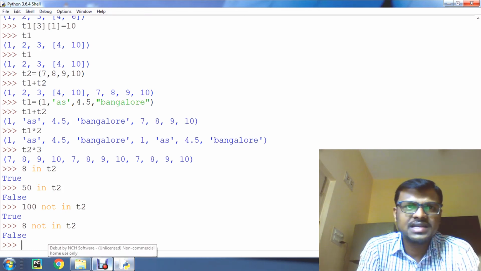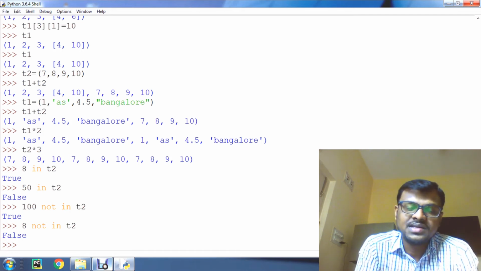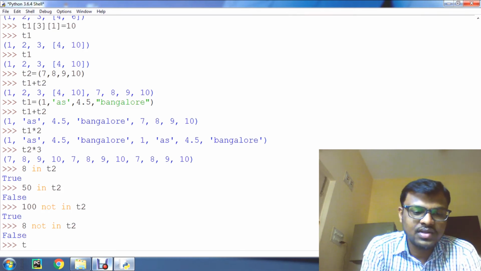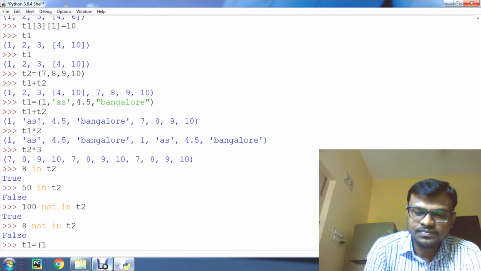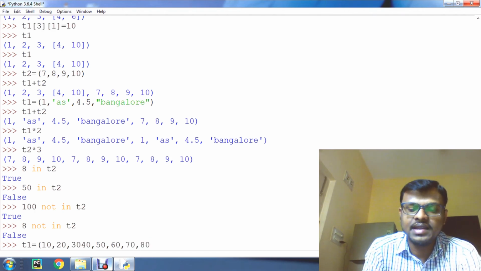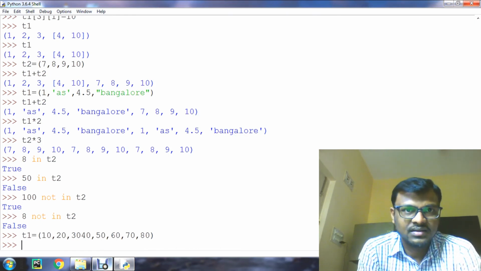Well guys, now we'll see our last operation, that is the slicing operation. The slicing operation is like strings and lists. We can apply the slicing operation to tuples also. It is used to fetch sub-tuples, the subtuple elements, from the tuples. Now let us take t1 is equal to 10, 20, 30, 40, 50, 60, 70 and 80.